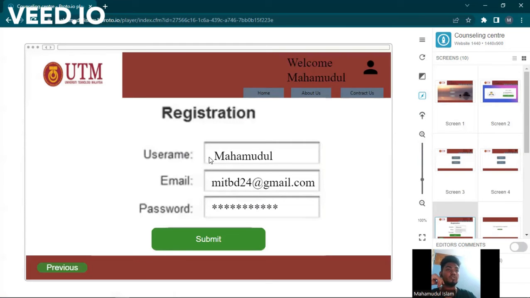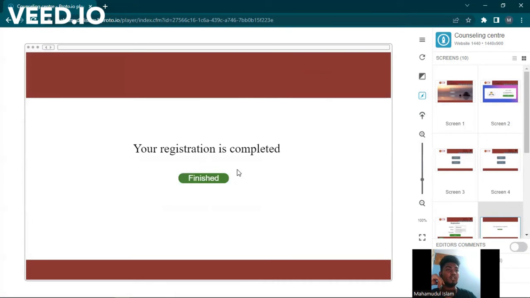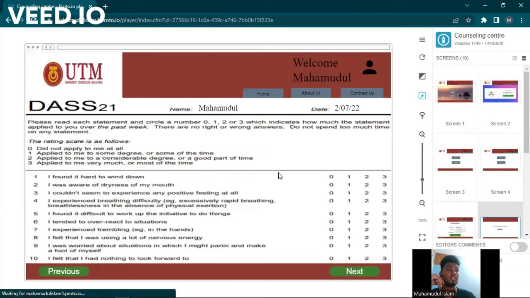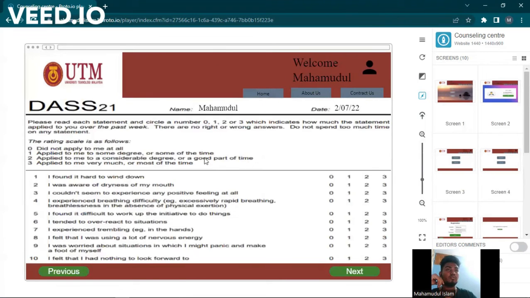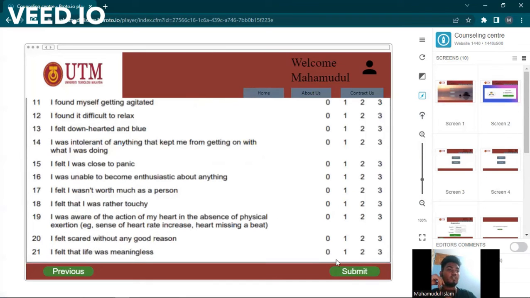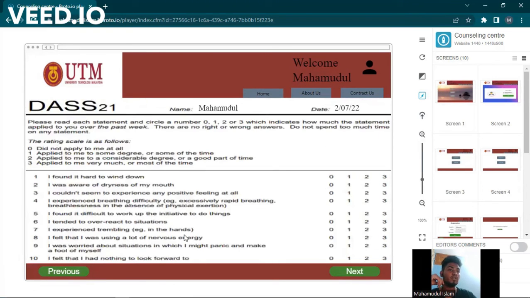In this part we use username, email and password. Then after entering this information we submit it, then our registration is completed, then we finish it, then we can go to our previous page, and now we can do our test. So we click on do the test, and it will show us this page. So first we have to answer these questions, page one and page two, then we can submit it, or we can go to the previous page by clicking the previous button.